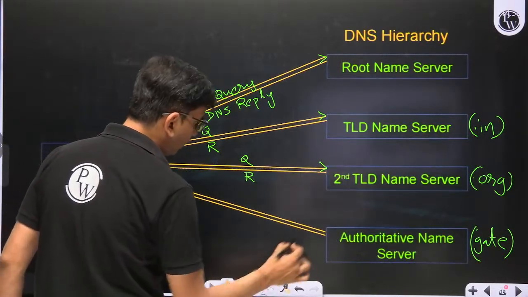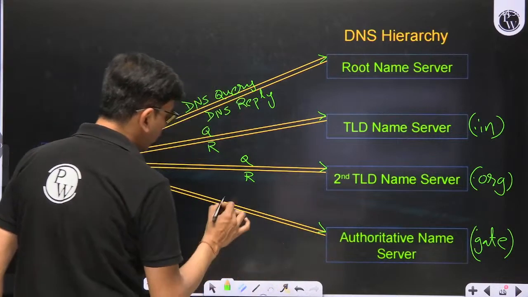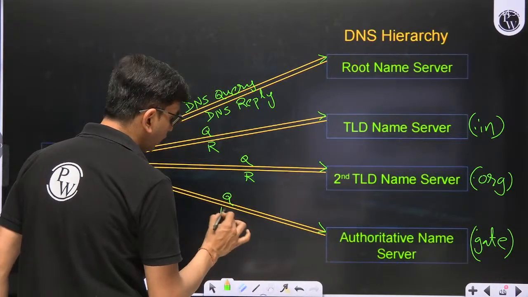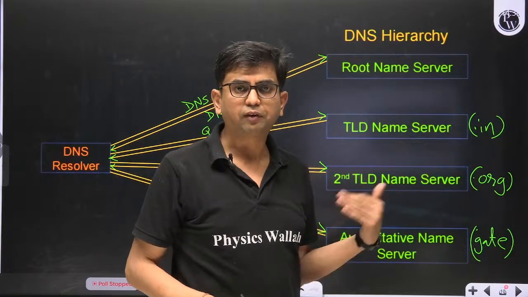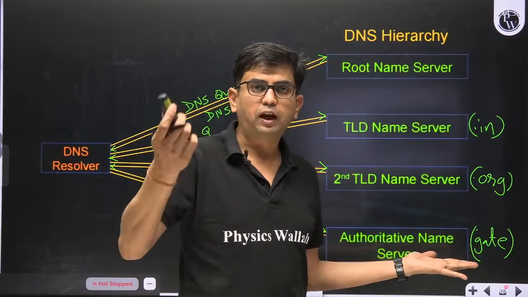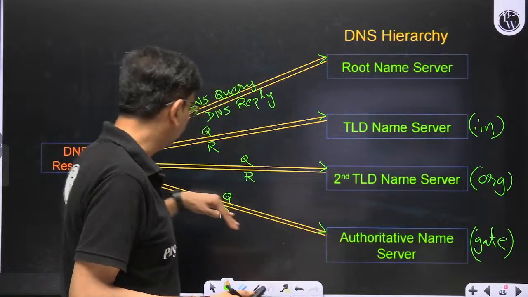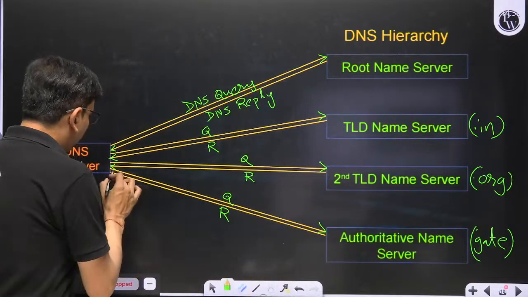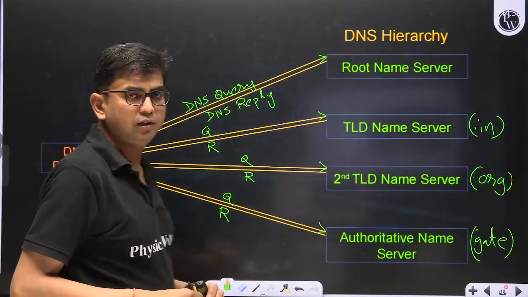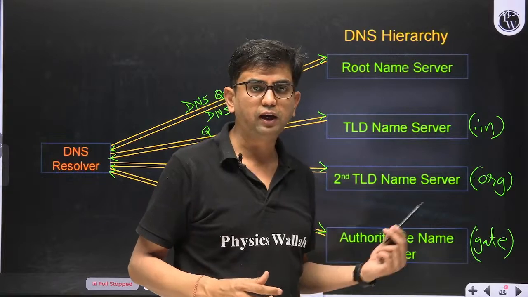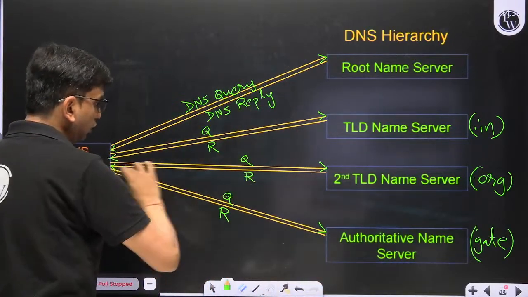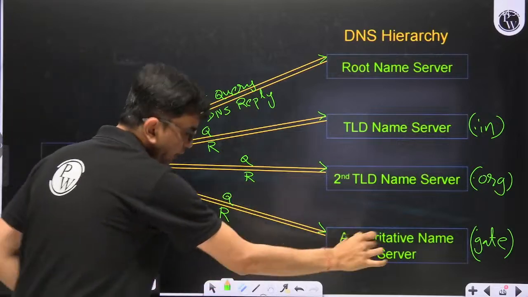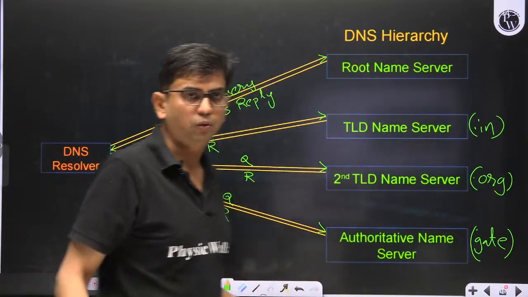The actual answer we are getting from this. So this is the query, and this is the reply. It is saying that okay, gate.org.in, the website where this website is hosted, the actual server IP address I'll give, and I am giving it as a reply. Now the answer came. So this is the final attempt. So here query response, query response, query response, and the last query and response.